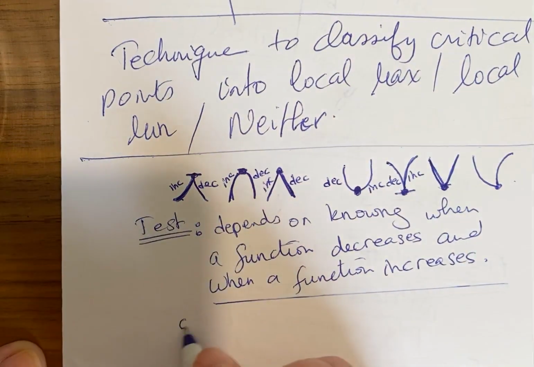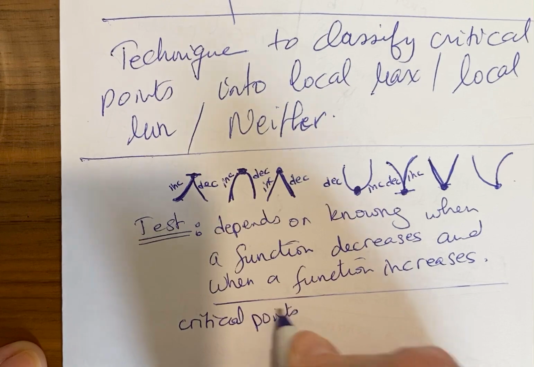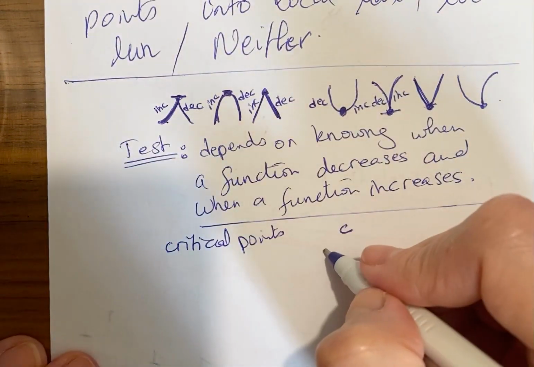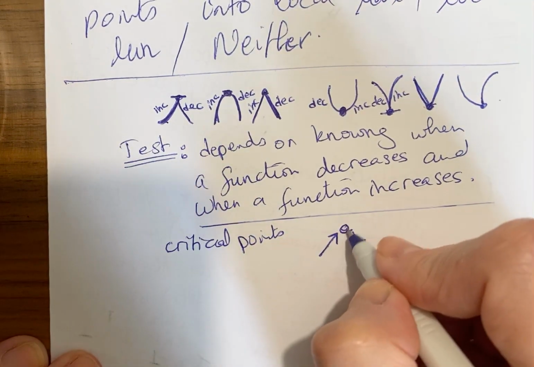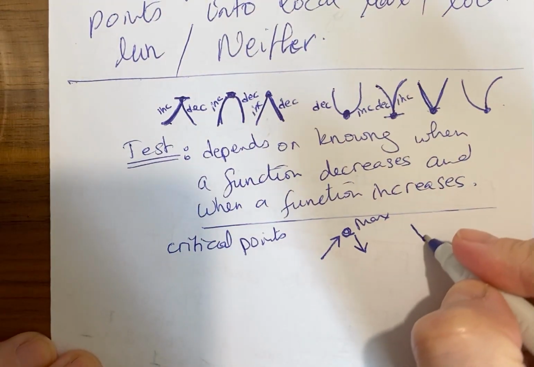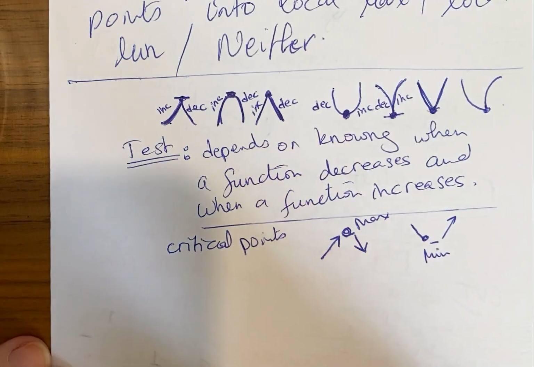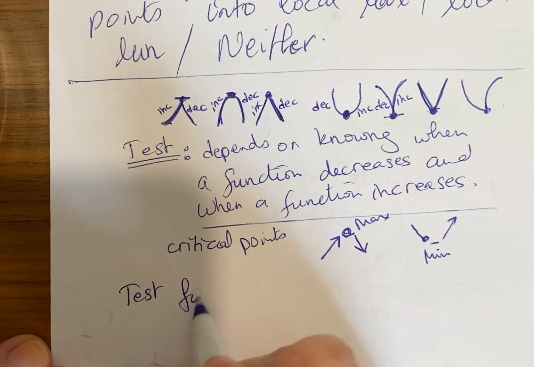So I find critical numbers. If this is my critical number, point. If the function was increasing before, then started to decrease, then what do we have here? A max. If the function was decreasing before, it stopped and started to increase, what do we have here? A min.